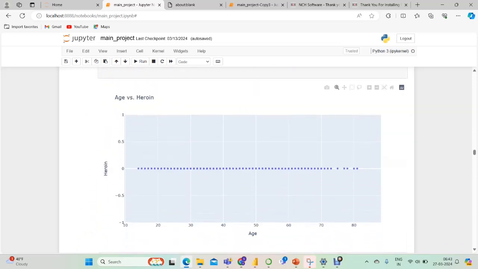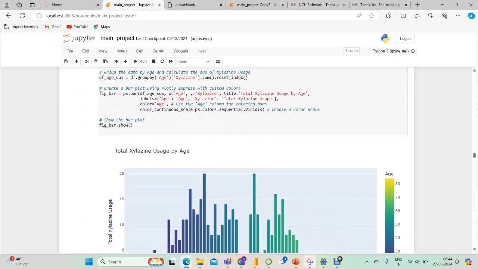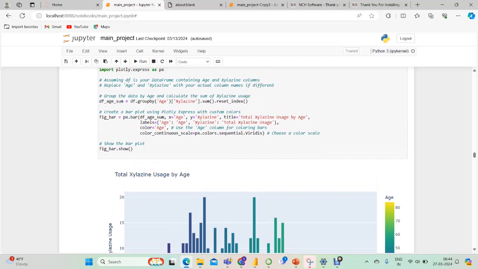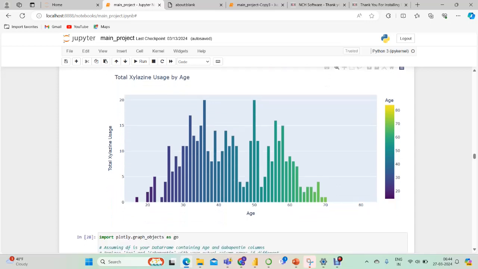And after that we import a scatter plot of age versus heroin. And we find a bar graph of xylazine usage by age. From this visualization we can easily find which age group of people is using the drug xylazine the most.